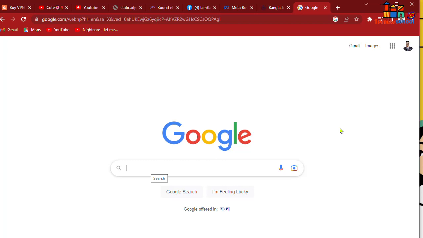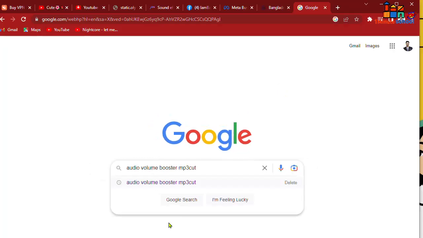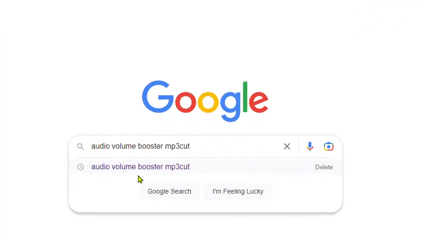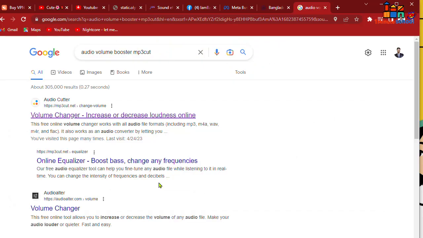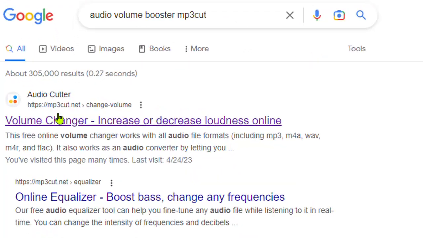In this video, I'm gonna show you how to increase audio volume. So let's go to Google browser and type here audio volume booster MP3 cutter. Now click on the search button and we can see here Audio Cutter. It's the top of the search engine. Now click on that